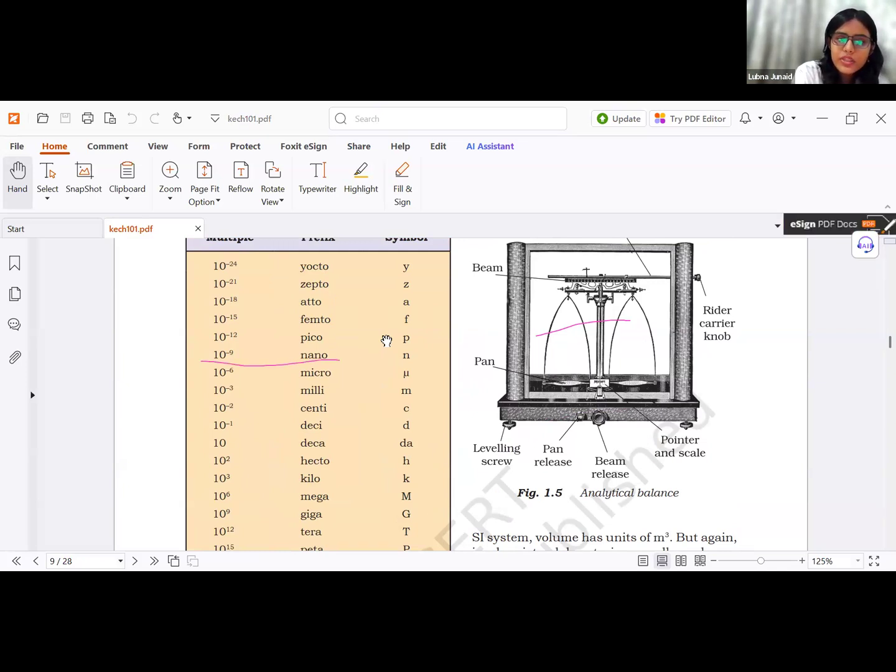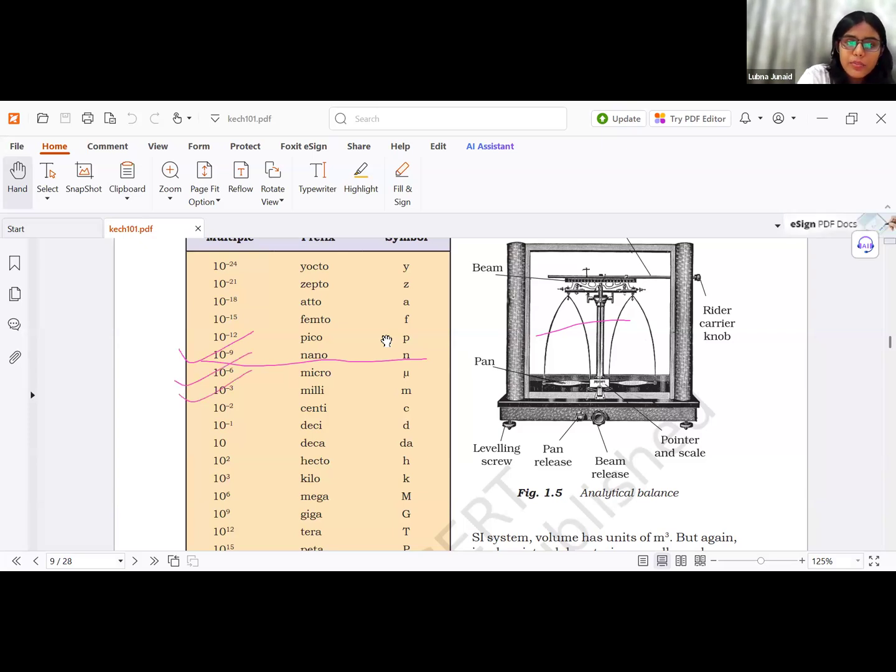Nanometer has 10 raised to the power 9. So you must learn that if you have a nanometer and you have to convert it into meter, it will be multiplied by 10 raised to the power minus 9, right? So I'm telling you the important units which we will be needing. We'll be needing nano, micro, milli, centi you might already know. Also learn about angstrom, which is one of the units. Angstrom is basically 10 raised to the power minus 10.